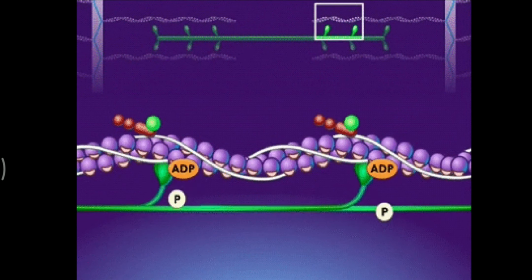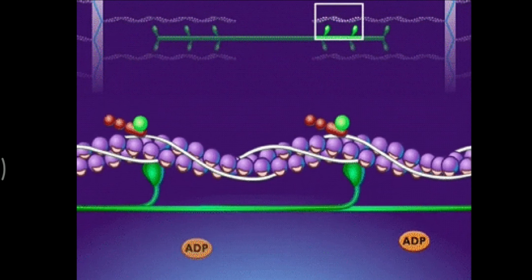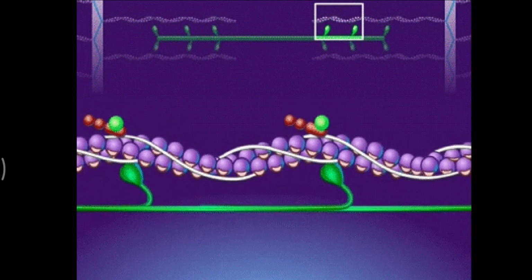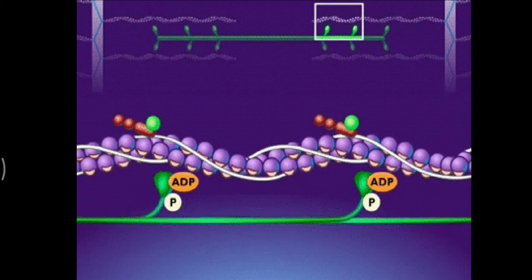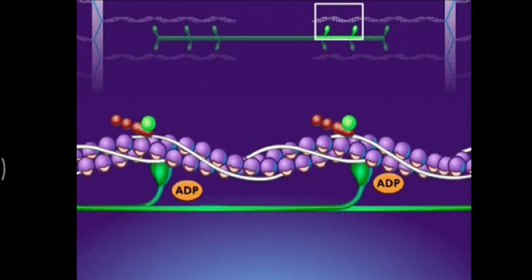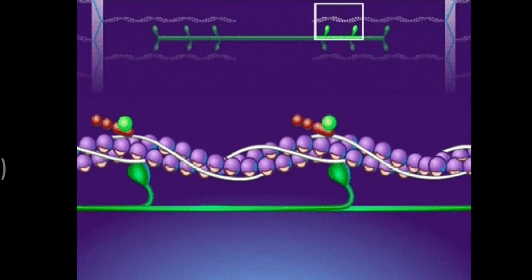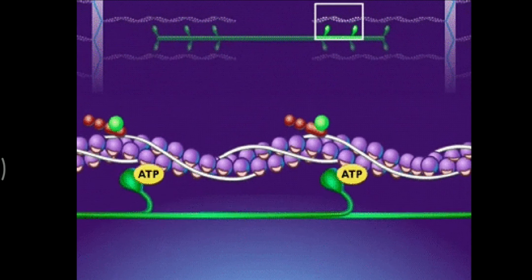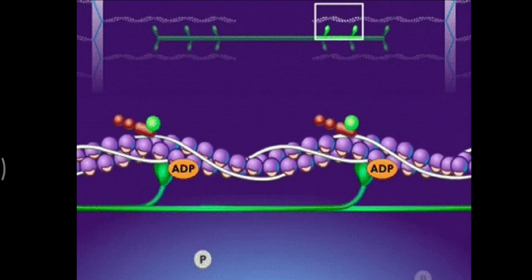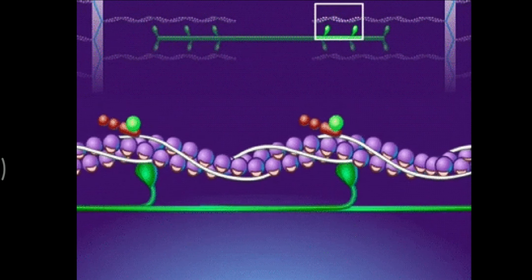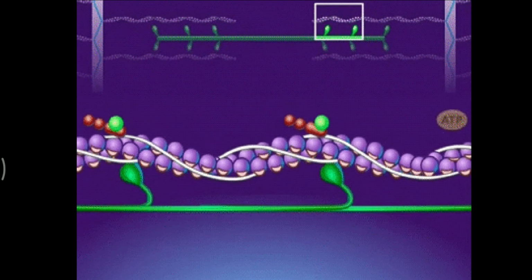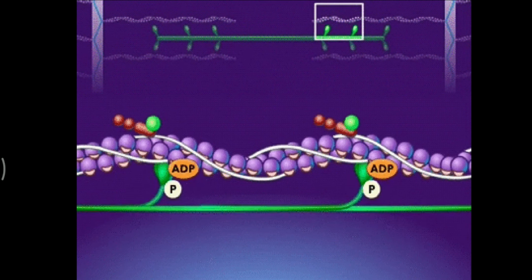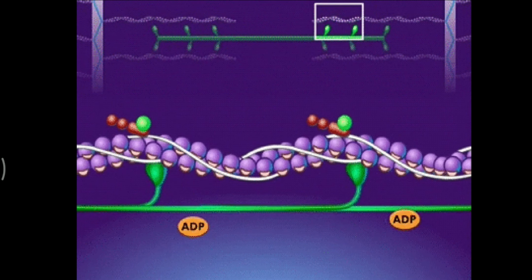Whenever ATP is bound to the myosin head of the thick filament, it is detached from the myosin binding sites of the actin filaments. When it touches the base of the thick filament, the ATP is dissociated to ADP, and ADP makes the myosin head move and form a cross bridge between the actin filament and the thick filament.